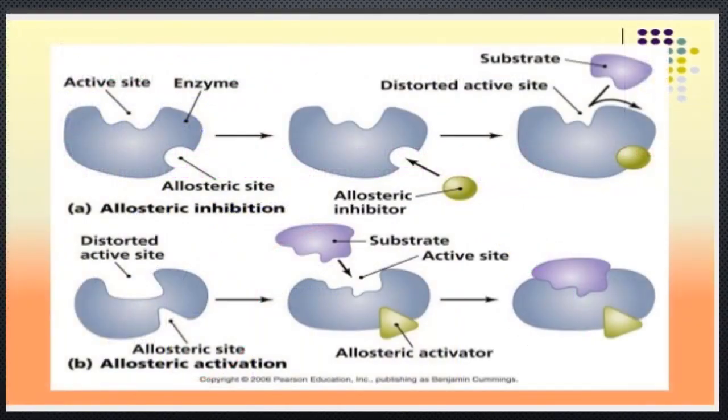Now we study allosteric inhibition and allosteric activation. When an allosteric inhibitor binds at the allosteric site, which is other than the active site at which the substrate binds, it distorts the active site and there is no site available for substrate binding. When an allosteric activator binds at the allosteric site, it overcomes the distorted active site and makes a new site available for substrate binding.